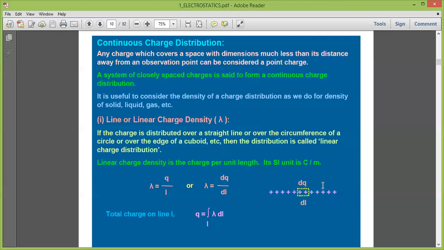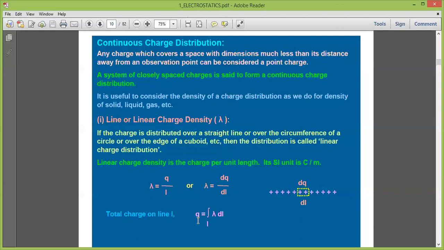So if we know the charge in a small length, and we know that length, then we can calculate the total charge in the whole system, the whole line or the whole circle. We just need to integrate this.